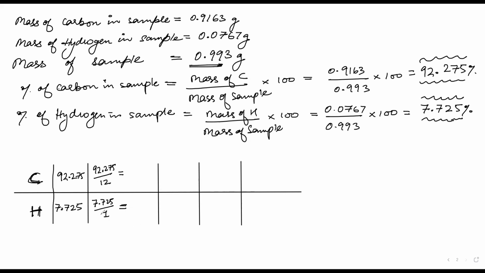Divide both of them and tell me the answer. I mean, for this, you will obviously get the same thing, that is 7.725. But tell me the answer for carbon.